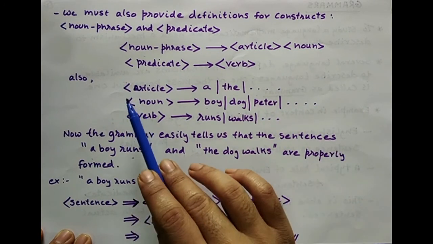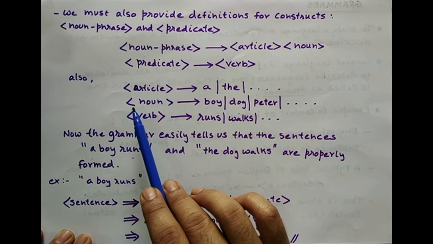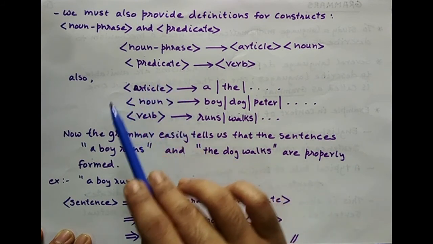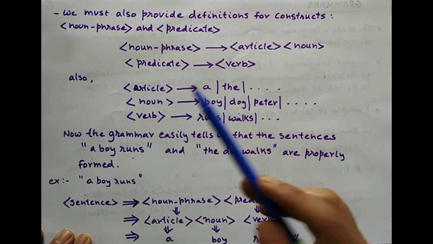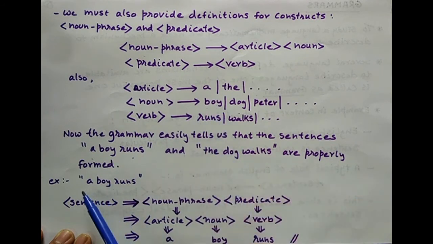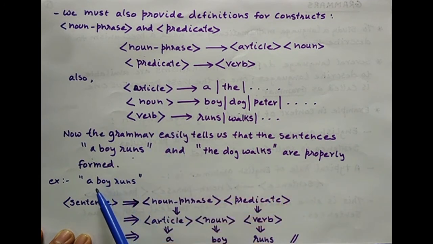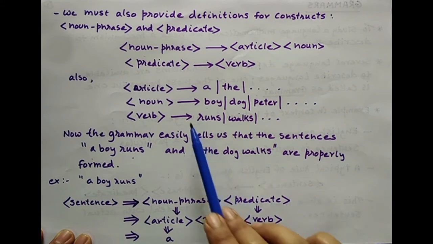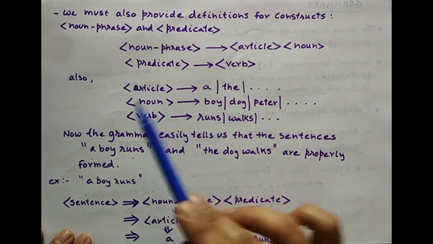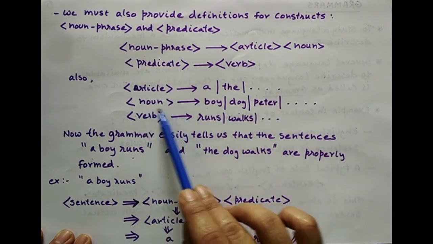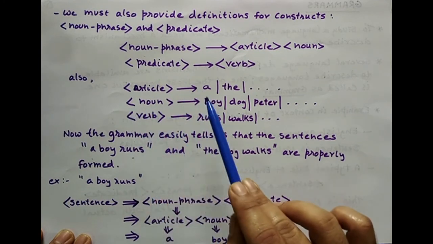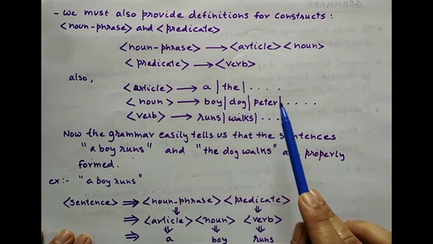Similarly, article, noun, verb are called parts of speech in English. Now at any point of time a noun can be a boy. So in this particular sentence I had boy here as a word. So noun can be replaced with boy. That means boy is a noun. In some other sentence like this, dog can also be a noun. So at any point of time, this noun, which is a variable, can contain boy, dog, Peter, and this list goes on.